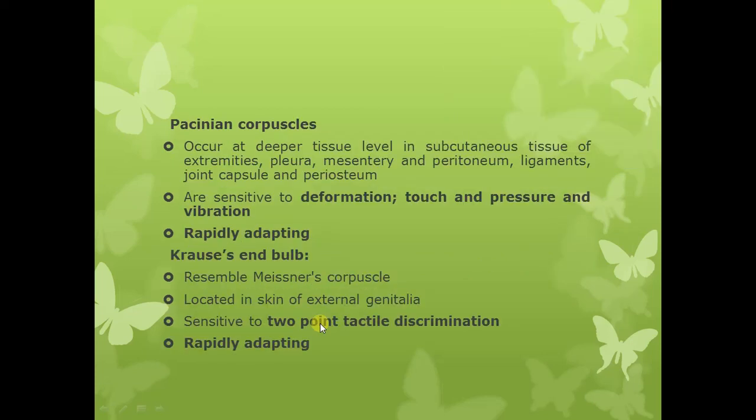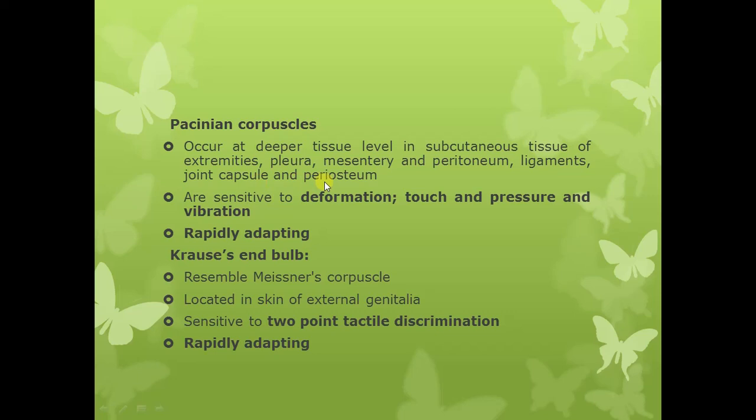The second type of encapsulated receptors are the Pacinian corpuscles. Now Pacinian corpuscles occur at a deeper tissue level, in the subcutaneous tissue of the extremities. They are also present in the pleural membrane, mesentery, and peritoneum. They are present in the ligaments, in the joint capsules, and periosteum.